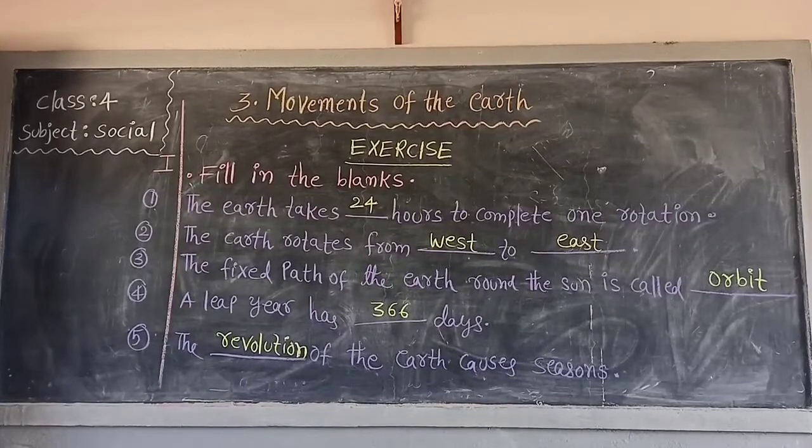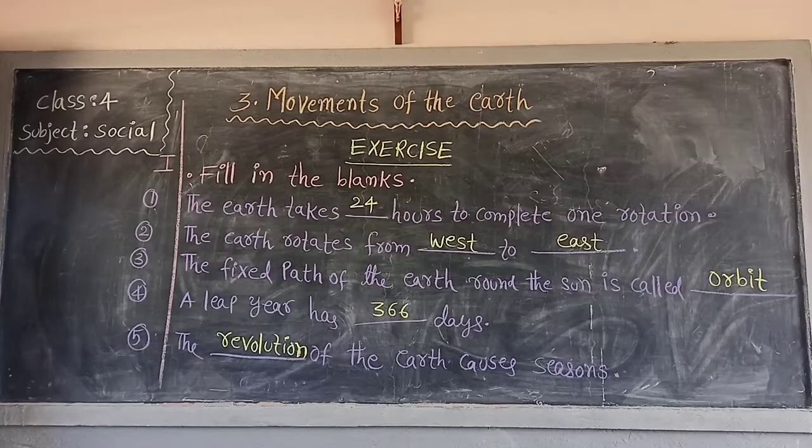Look at the first fill in the blank and read with me. The earth takes dash hours to complete one rotation. How many hours does the earth take to complete one rotation? What is the answer? 24. Next, the second fill in the blank. Read with me. The earth rotates from dash to dash. It means the earth rotates from which direction to which direction? From west to east. Earth rotates from west to east.